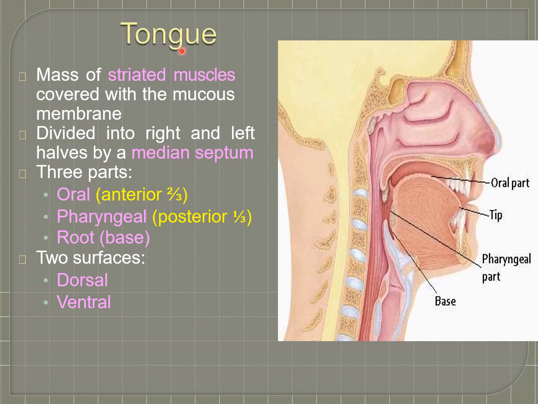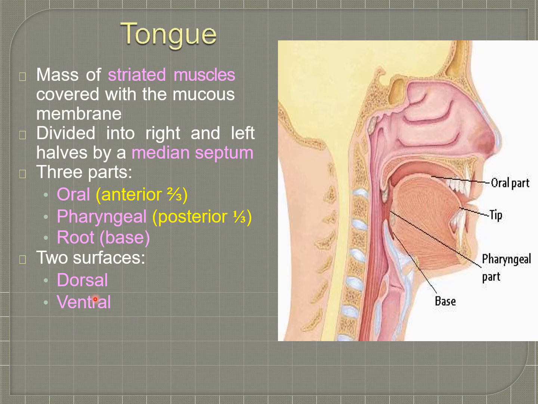Next, the next component in the mouth is the tongue. The tongue is a mass of striated muscles. It is covered by mucous membrane. It is divided into right and left halves by a median septum. Also, it has three parts: oral, pharyngeal and root. The oral part is the anterior two-thirds. It has a tip as well. The pharyngeal part is the posterior one-third. And the root is otherwise called the base.